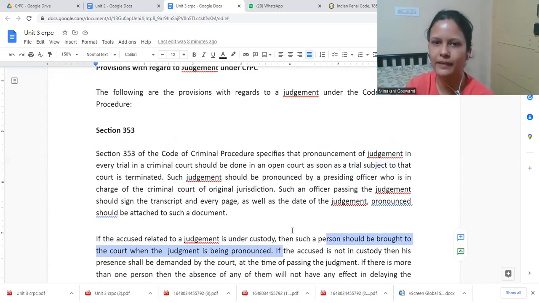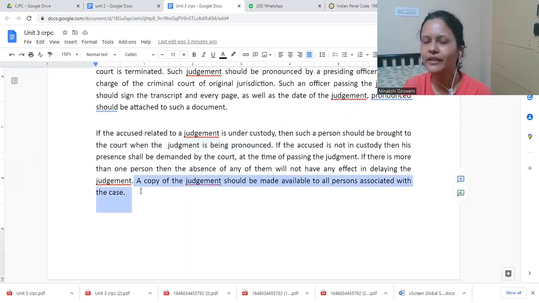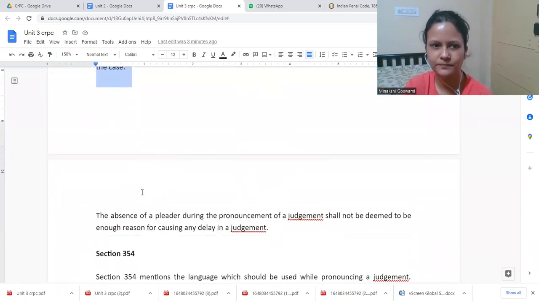The judgment would be read before the person, and copies of the judgment would be given to the parties so that if they want to proceed with an appeal or other provisions, they can do that.